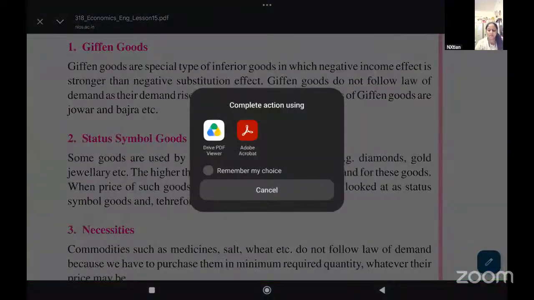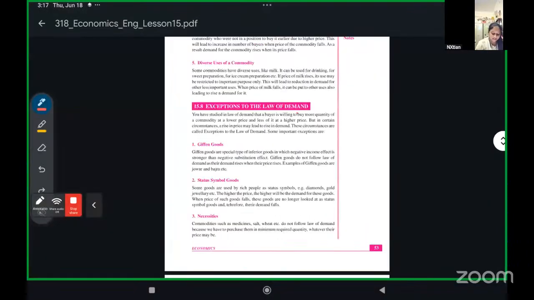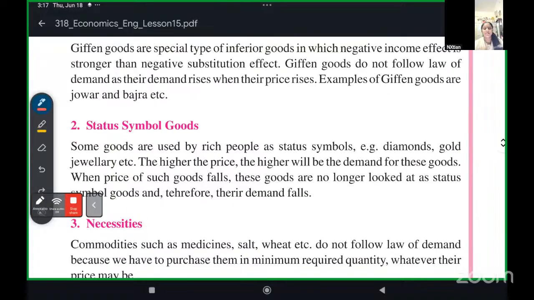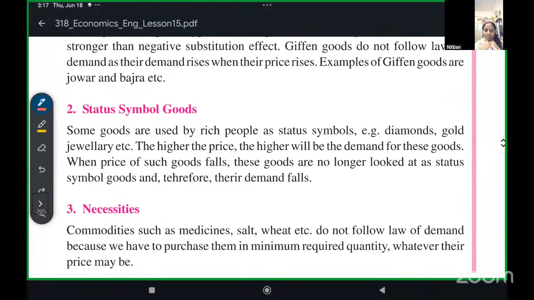Now, do you know that some products are called status symbols, such as an iPhone, diamond jewelry, gold jewelry? People use them as a status symbol. Especially today's generation uses the iPhone as a status symbol. You see an iPhone in a person's hand, and you think that this person is well off. It is used to show status.